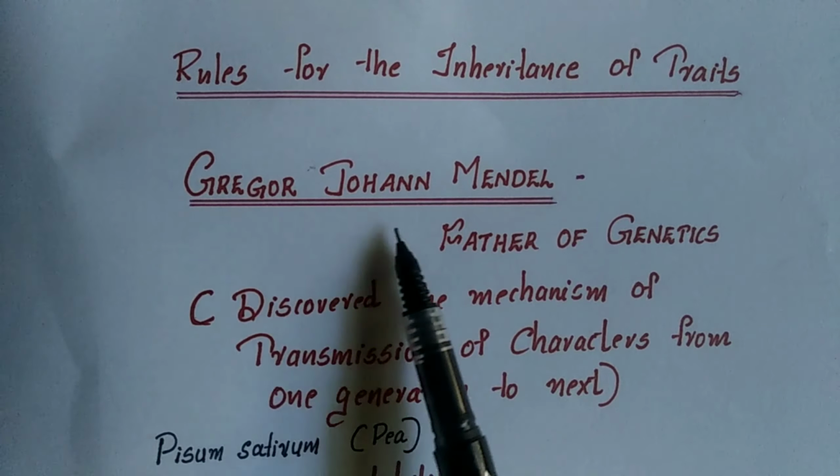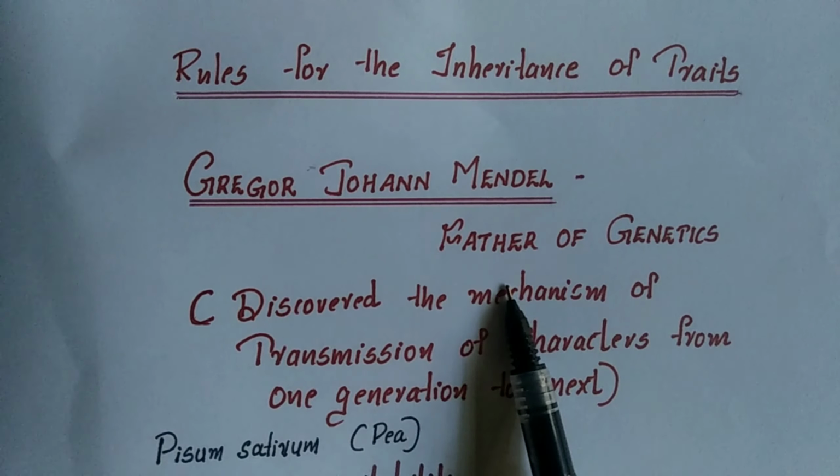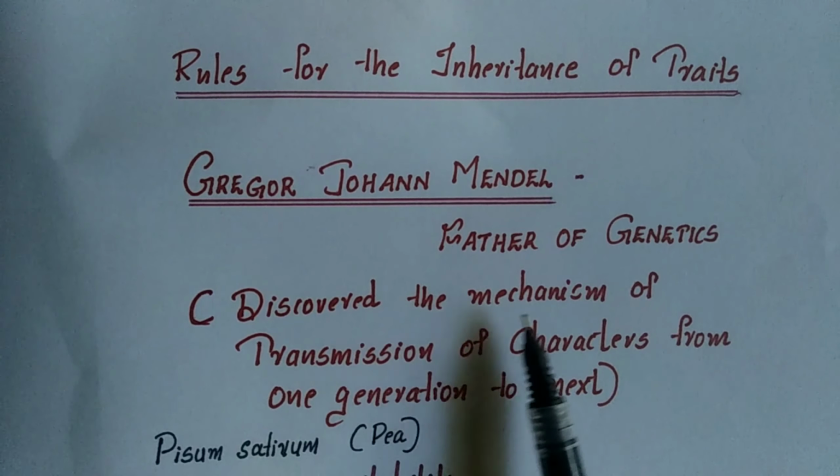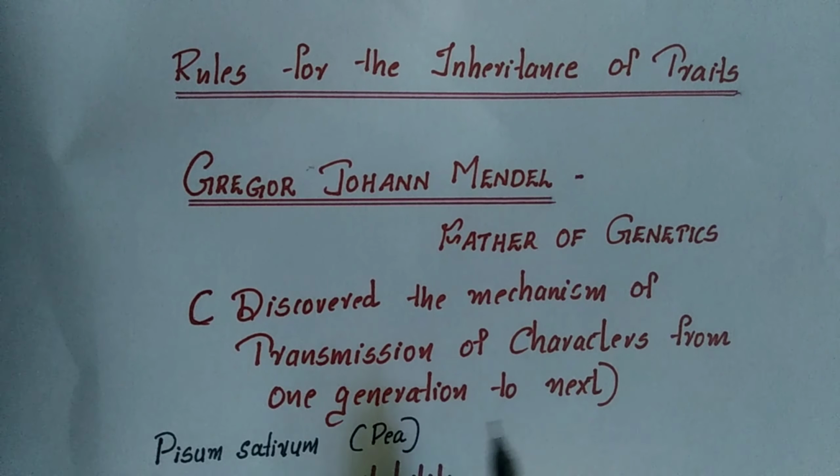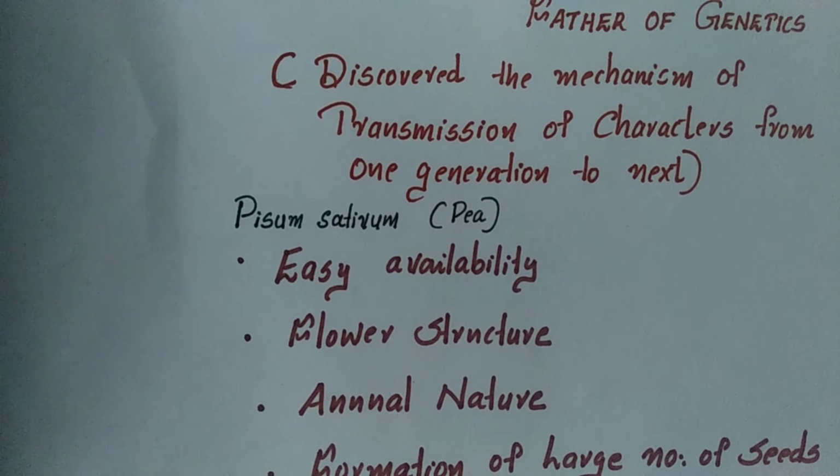Gregor John Mendel, known as the father of genetics, discovered the mechanism of transmission of characters from one generation to the next. He was born in Silesia, a village in Hinstrod, now part of the Czech Republic, on July 22nd, 1822. He was born in a farmer's family, and you can read all those details from your textbook.